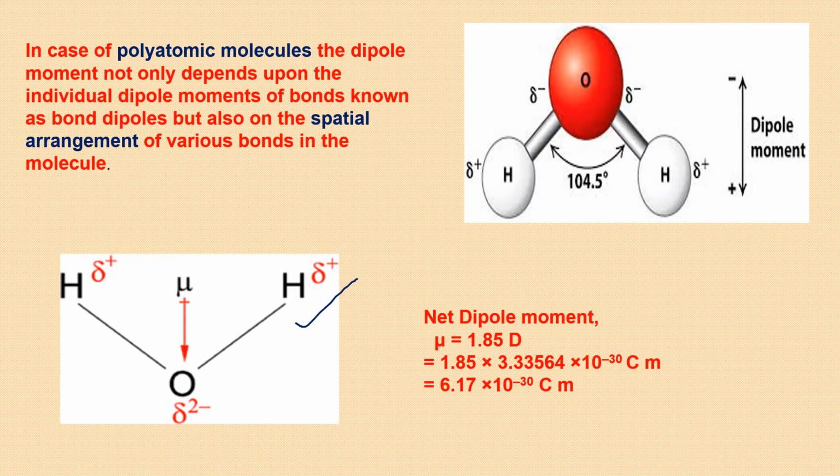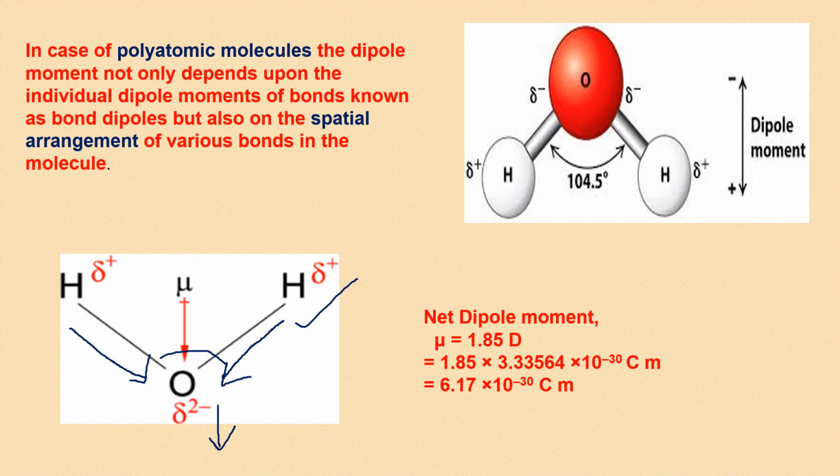Water. Water has a bent shape. This we are telling you because we have not discussed the VSEPR theory yet. So if it is bent, oxygen is more electronegative, so the dipole moment of this bond will be in this direction. Dipole moment of this bond will be in this direction. And vectors, when you solve them on the basis of the angle which is there, then you will find the resultant will come out to be in this direction.